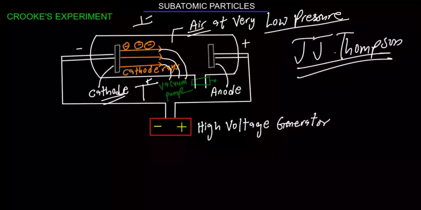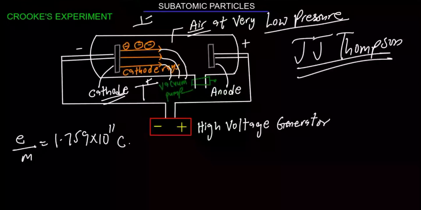Similarly, J.J. Thomson went ahead to determine the charge to mass ratio of cathode rays. The charge to mass ratio of cathode rays is approximately 1.759 times 10 raised to power 11 coulomb per kg. And take note of something: this charge to mass ratio does not depend on any factor.